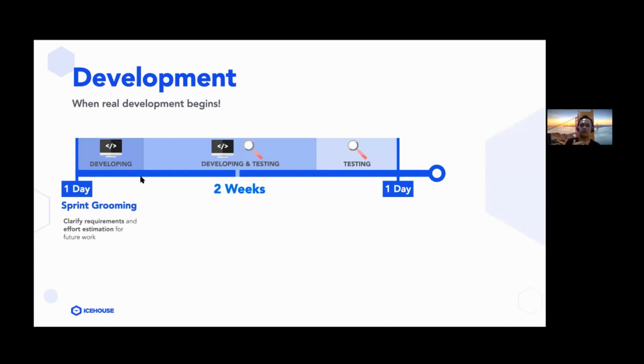And we try to clarify those requirements to be as specific as it can. In this sprint grooming meeting, we also have the developers estimate how much effort is going to be taken to develop each of the requirements.